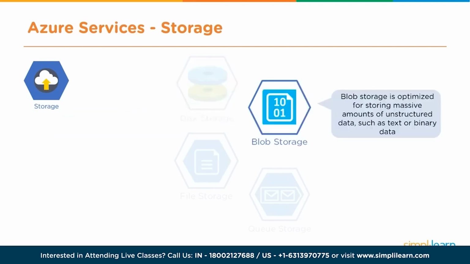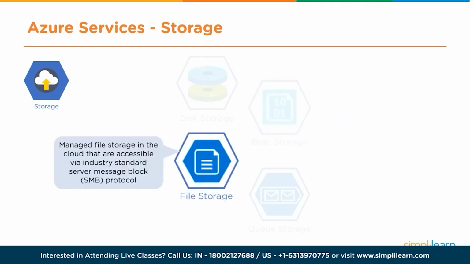Then you have blob storage. This is actually optimized to ensure that they can store massive amounts of unstructured data, which can include text data or even binary data. Next, you have file storage, which is a managed file storage and can be accessed via the SMB protocol, or the server message block protocol.